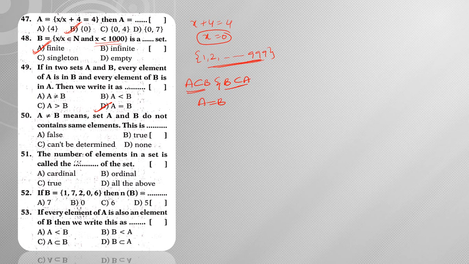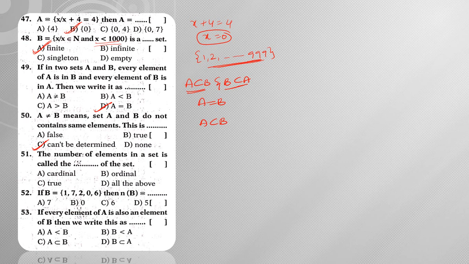A is not equal to B means set A and set B do not contain the same elements. So this is true or false. He is asking what we can say about this. A is not equal to B means A and B do not contain the same elements. So is this a possible case? We cannot determine.